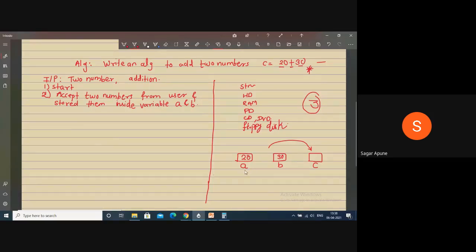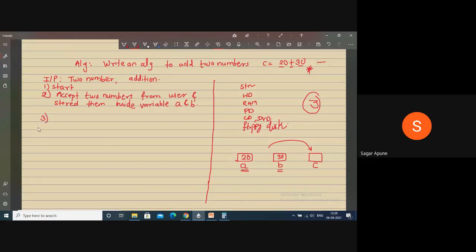Whatever name we give to the memory location, we can call it a variable. Its value may be changed. If you want to store 50 inside A, you can. So variable is the name of a memory location. So my step number 2 is accept 2 numbers from user and store them inside variables A and B. User enters 20, 30; 20 is stored inside A, 30 is stored inside B. So what is the next?